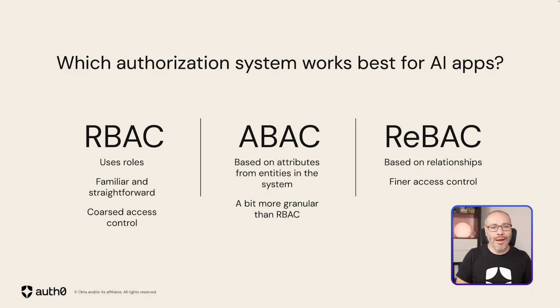But then we also have a new boy here on the streets, which is ReBAC. And ReBAC stands for relationship-based access control, and it's a way to assign to user permissions based on attributes of the entity in your system. The way it works is by defining relationships between users or resources and the data. So we are going to have relationships like, for example, a user owns a document, or a user can read a document, or a user can view a document, or a user can view a folder, for example, and then that folder may contain documents.